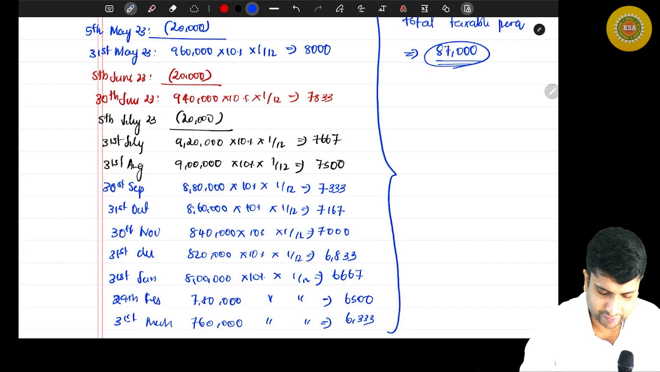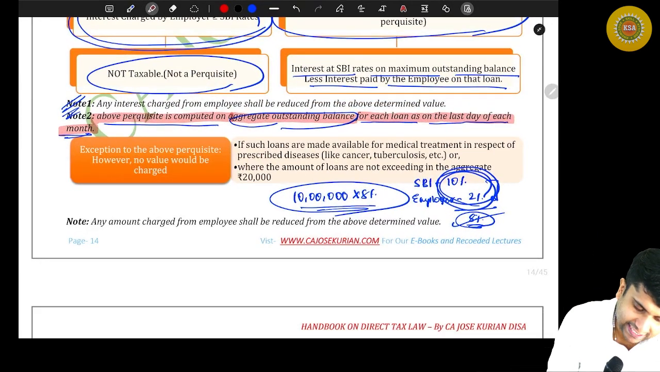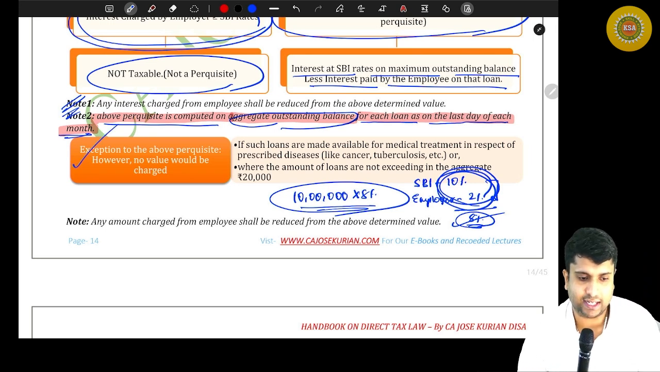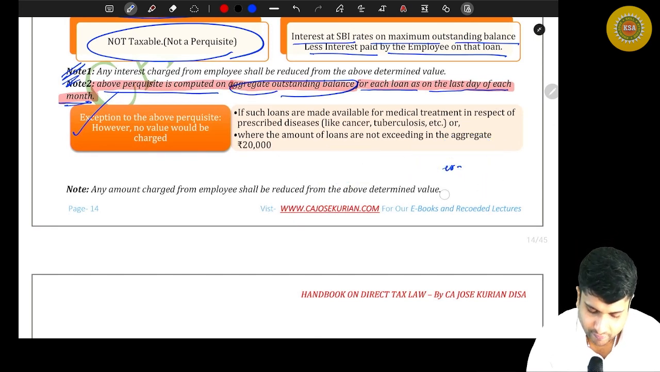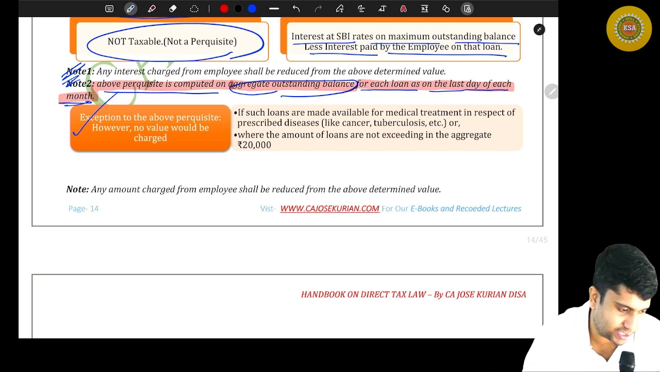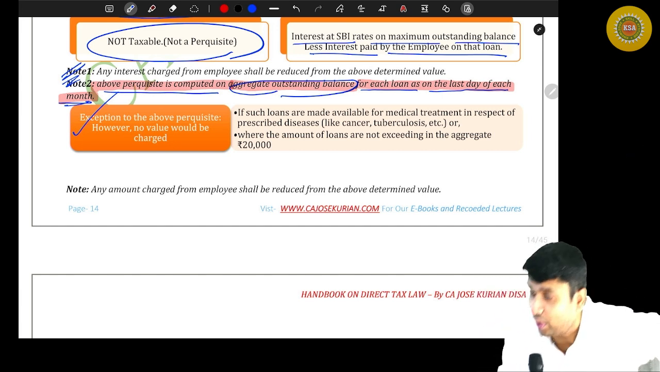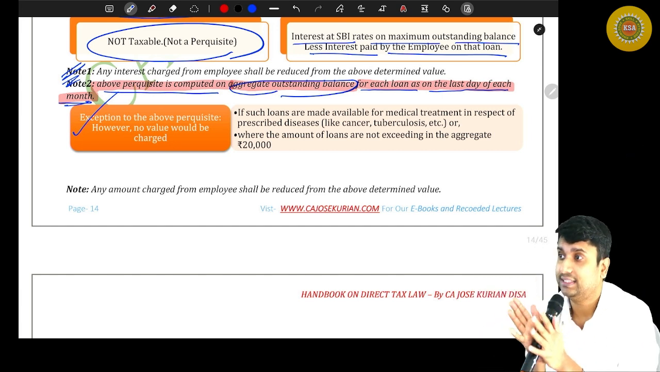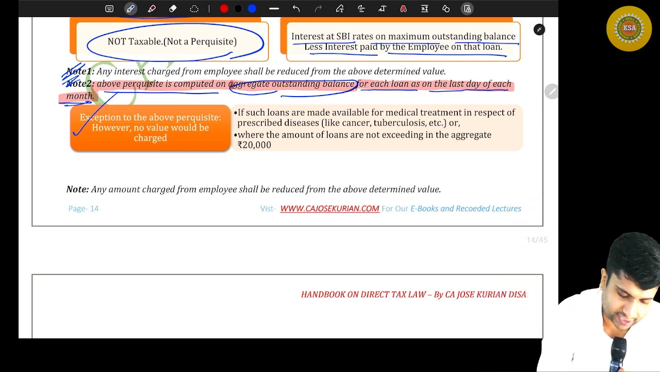Moving on, friends, we were discussing concessional rate. And there's an exception to this particular perquisite valuation. Let's understand what exactly that exception is. Can you read that exception box? Exception to the above perquisite. However, no value would be charged in the following cases. So in the following 2 cases, you don't have to value the perquisite. In the following 2 circumstances, nothing shall be taxable. What is the first circumstance?